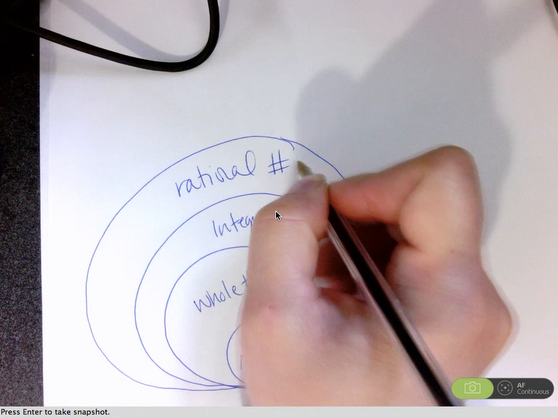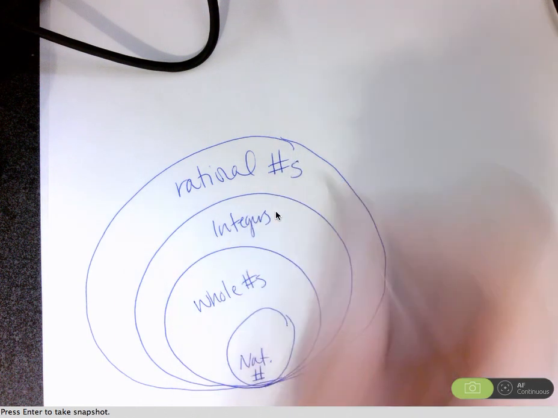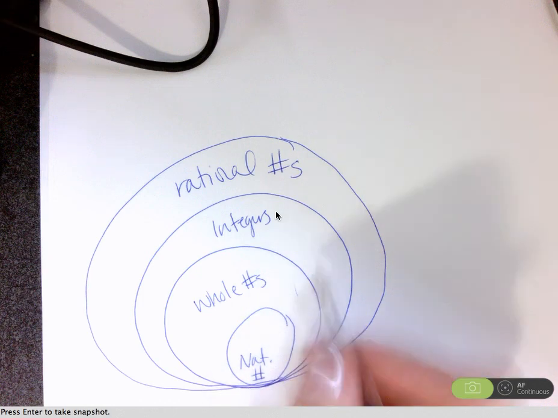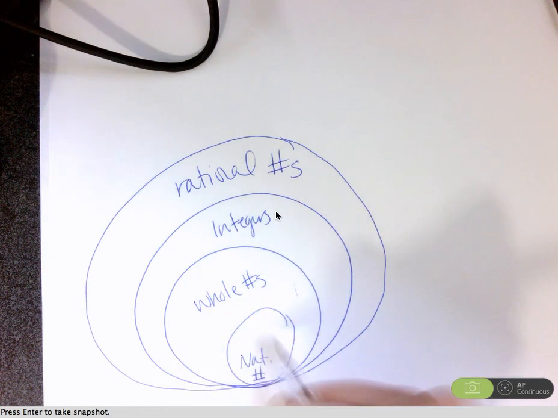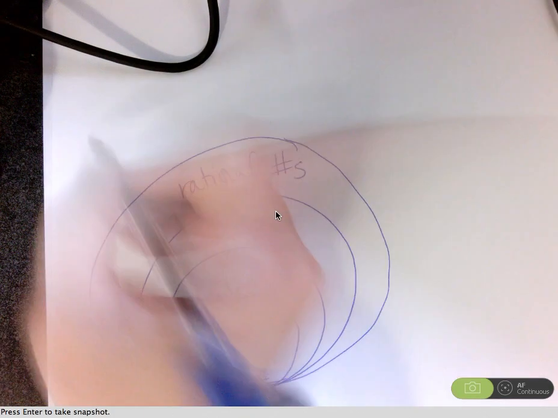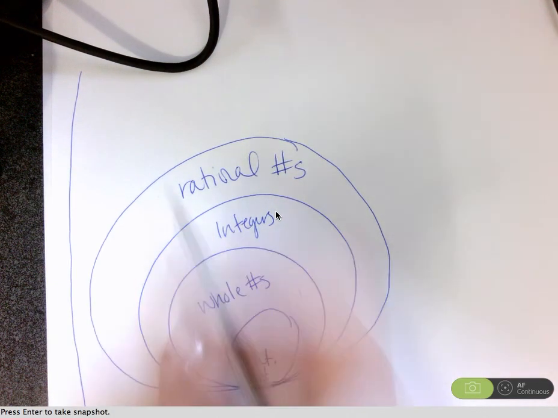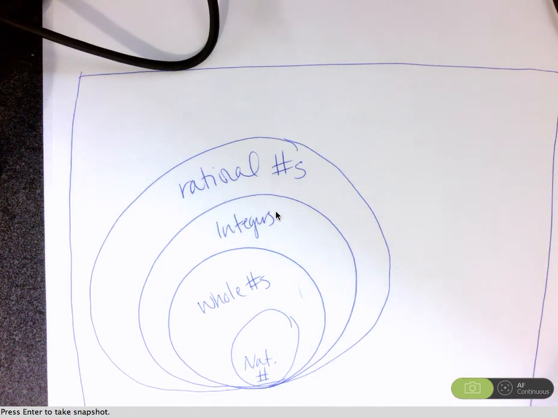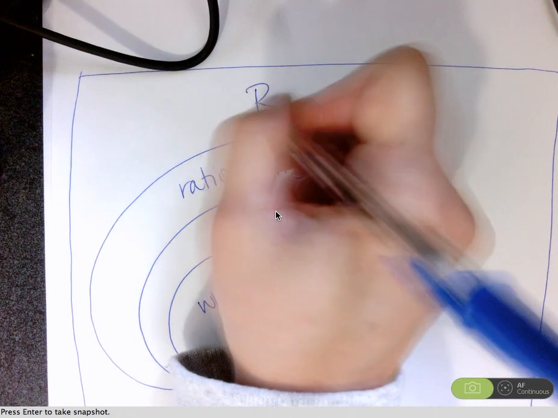So this is similar to a Venn diagram, whereas all of your natural numbers fall underneath all of your whole numbers. All of your whole numbers and all of your natural numbers are included in your integers. All of your integers, all of your whole numbers, all of your natural numbers are included in your rational numbers. And we can say that all of these numbers here are real numbers.